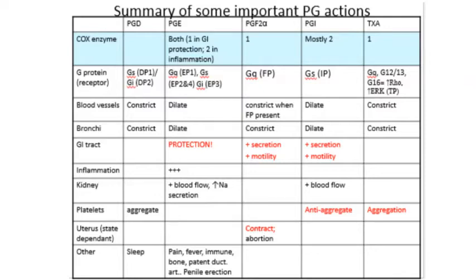The upcoming slides look at many of these actions in more detail, with particular attention to those seen in red: GI protection, secretion and motility, effects on platelets, and the ability to induce uterine contraction, which is great for parturition, but not so much for those suffering from severe menstrual cramps or menorrhagia. Other important functions include increasing sensitivity of nociceptors, causing pain, fever, immune stimulation, bone remodeling, and penile erection.